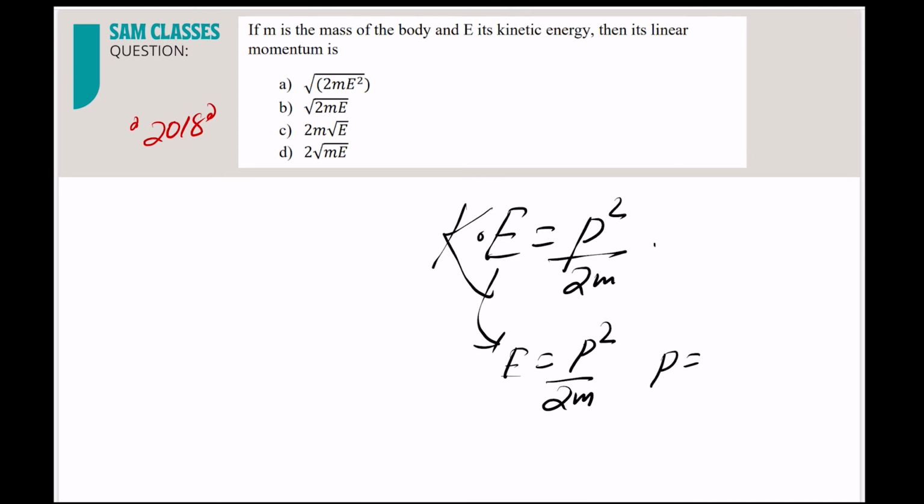Momentum you write from P square by 2m, so what will be P? E into 2m, and then square root. That's it. Was it very difficult? Correct. So very simple, no? All these questions are very, very simple. Let's see the next part.